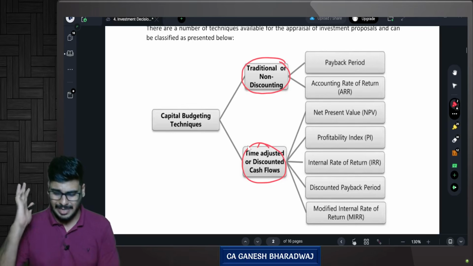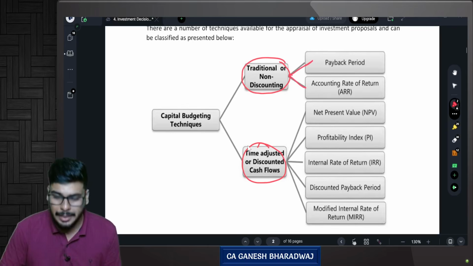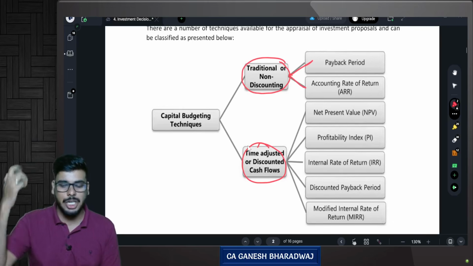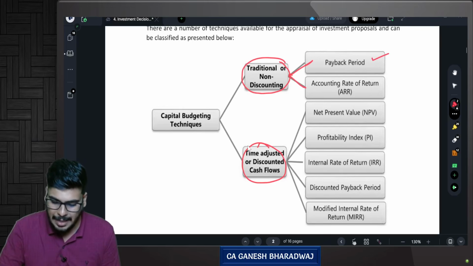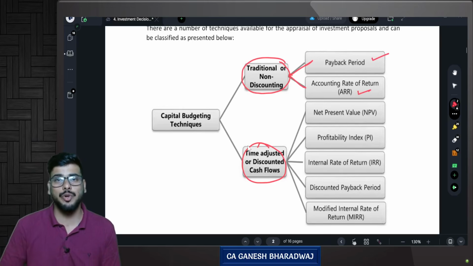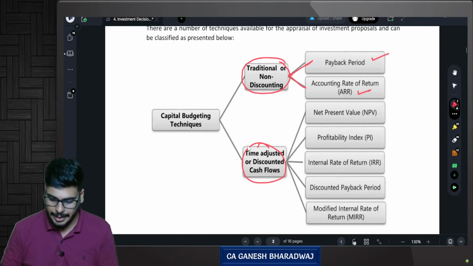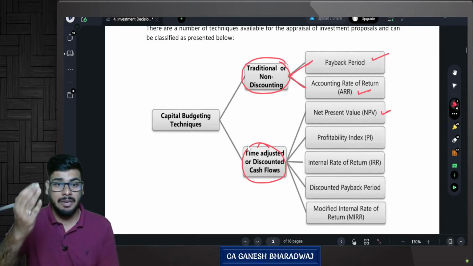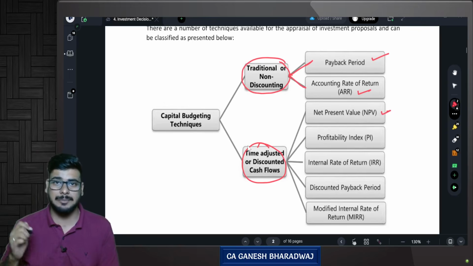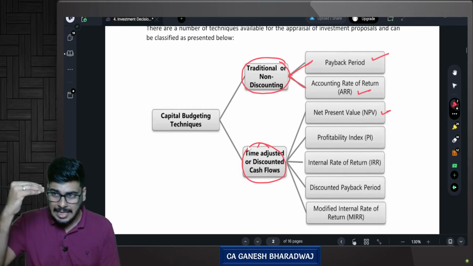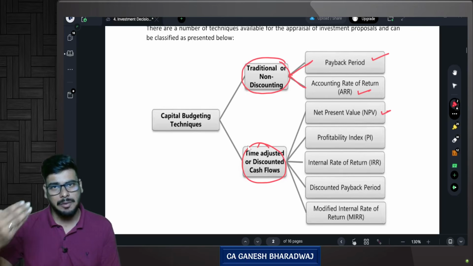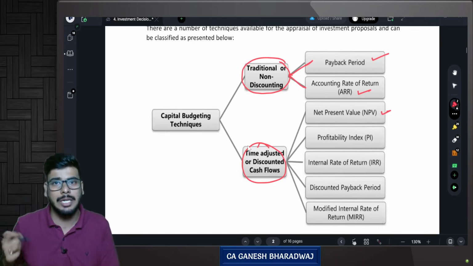Are you clear with this? Very simple. There are only two methods in the traditional technique, something called payback period and something called accounting rate of return, right? And then there are 5 methods under the time adjusted or discounted techniques, something called NPV, which we've already seen in basic concepts, correct? What do you mean by net present value? The present value of cash inflows minus present value of cash outflows. Are you clear with this?